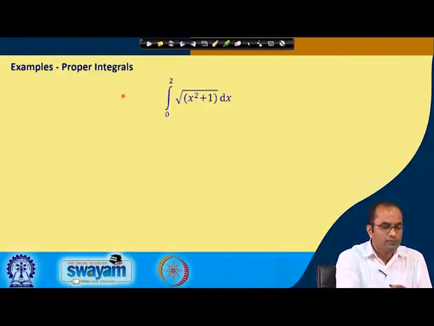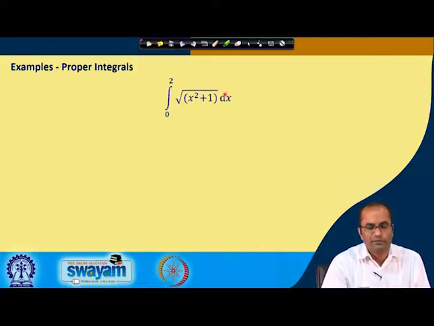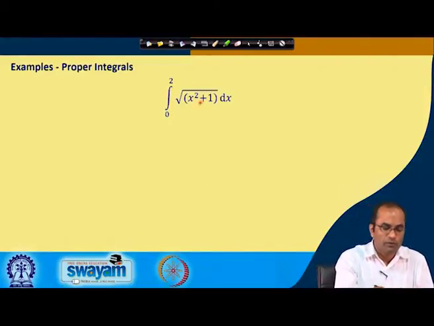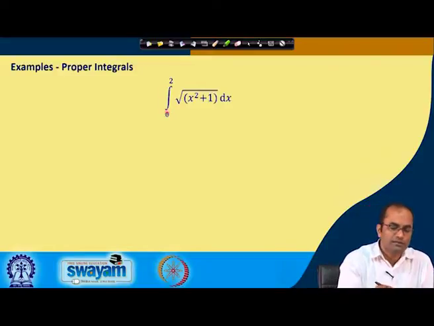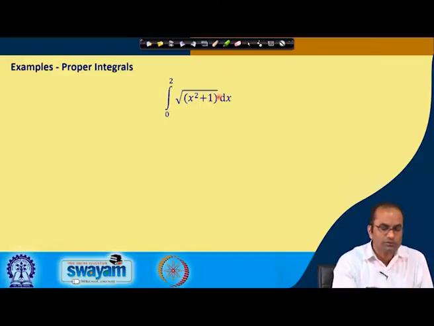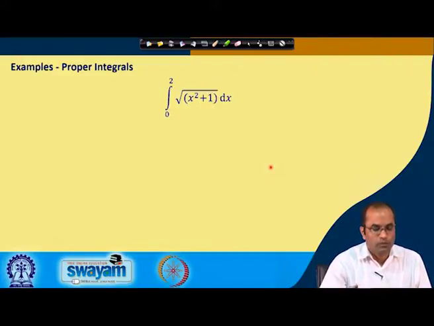Now the example for a proper integral. For example, we have the integral from 0 to 2 of the square root of x squared plus 1 dx. Here the integrand, the square root of x squared plus 1, is finite or bounded in the range of x from 0 to 2, and the range, 0 and 2, is also finite. We do not see infinity, and the integrand is bounded. So we call such integrals proper integrals.